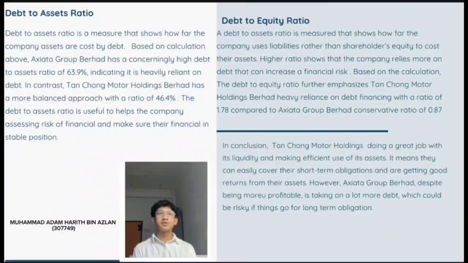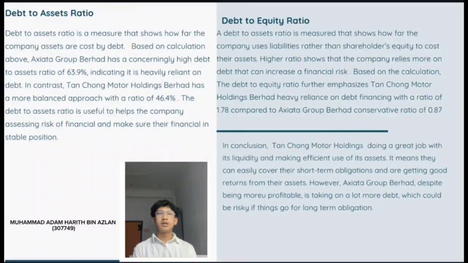The debt to asset ratio is useful to help a company assess financial risk and make sure they are in a financially stable position. And the final is the debt to equity ratio. A debt to equity ratio is a measure that shows how far the company uses liabilities rather than shareholder equity to finance its assets. A high ratio shows that the company relies more on debt, which can increase financial risk. Based on the calculation, the debt to equity ratio further emphasizes Axiata Group Berhad's heavy reliance on debt financing with a ratio of 1.78, compared to Tanjong Motor Holding Berhad, which is conservative with a ratio of 0.87.